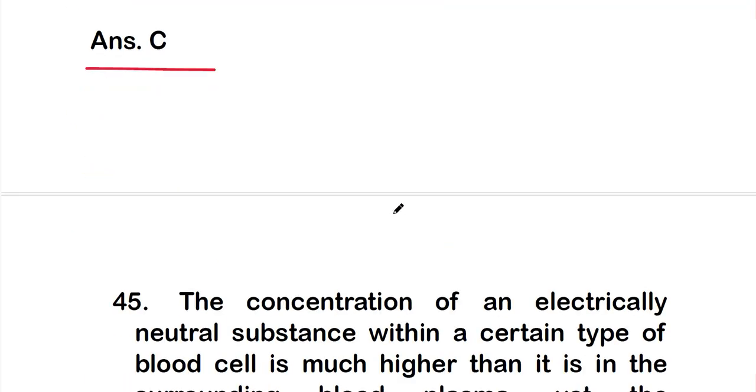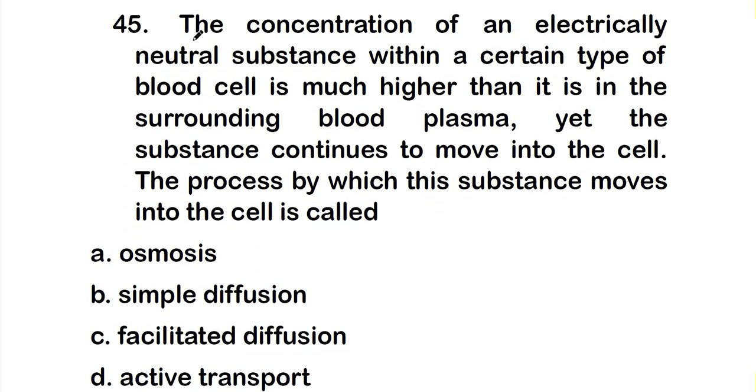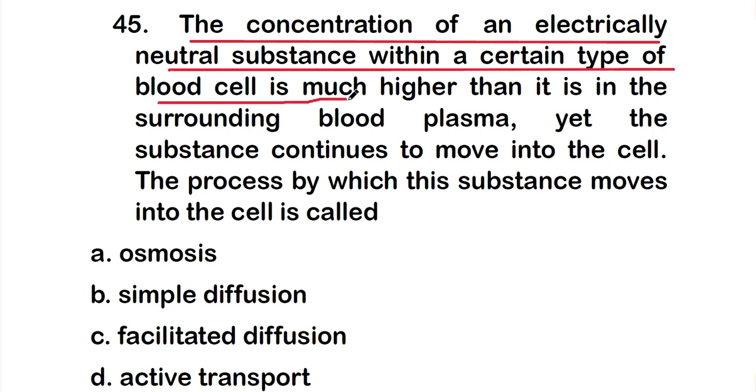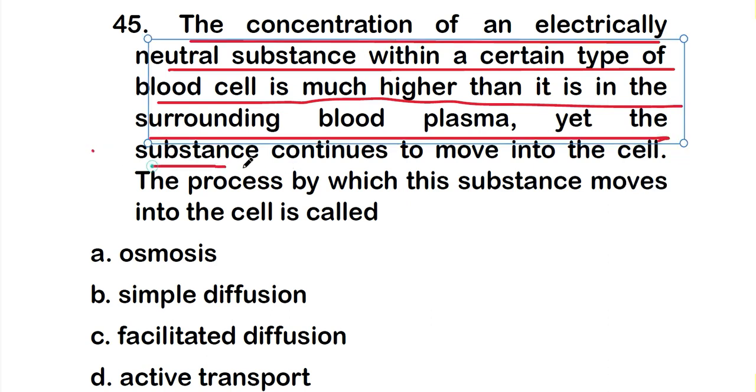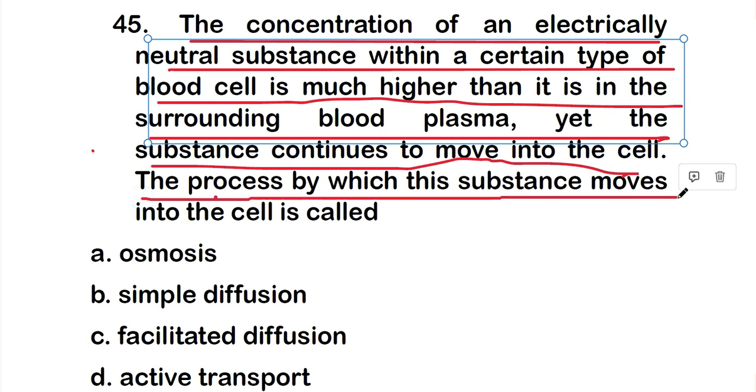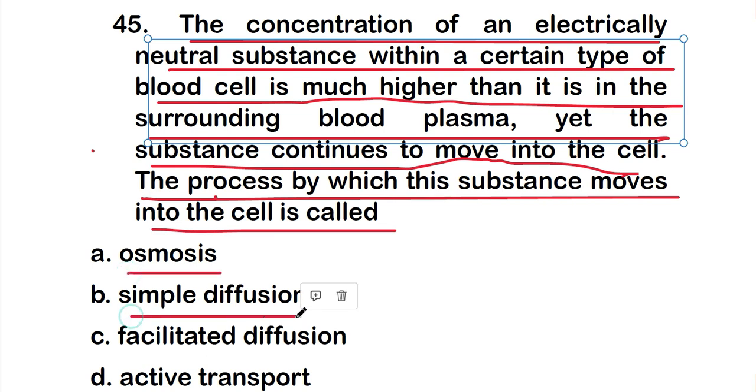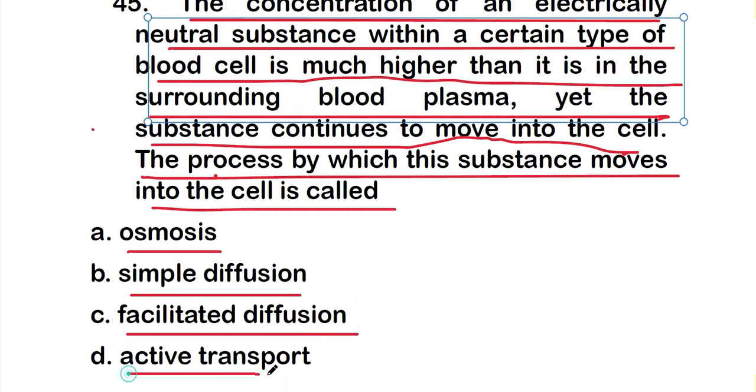Let's move on to question number 45. The concentration of an electrically neutral substance within a certain type of blood cell is much higher than it is in the surrounding blood plasma, yet the substance continues to move into the cells. The process by which this substance moves into the cell is called option A, osmosis; option B, simple diffusion; option C, facilitated diffusion; or option D, active transport.